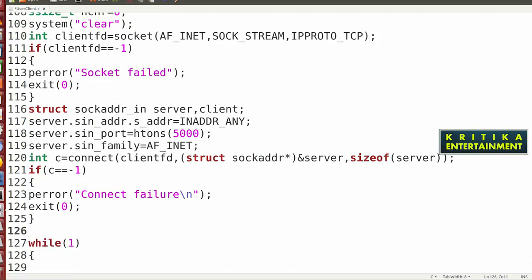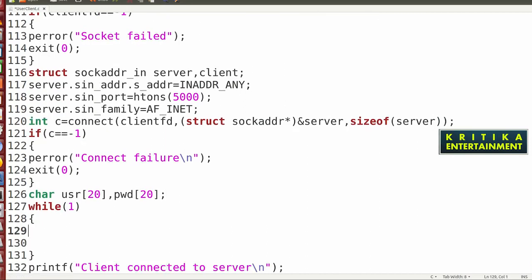Here write, suppose, char usr 20, pwd 20. You can also take max pwd, no problem.